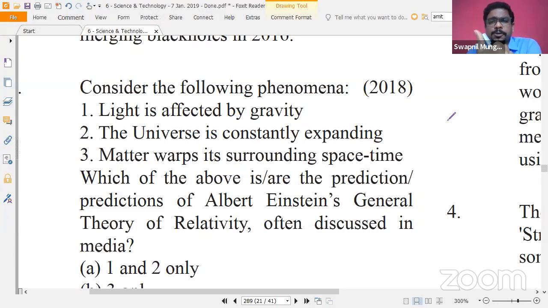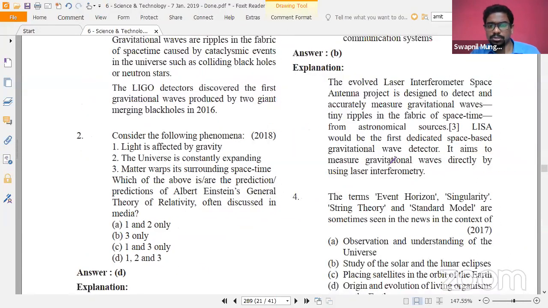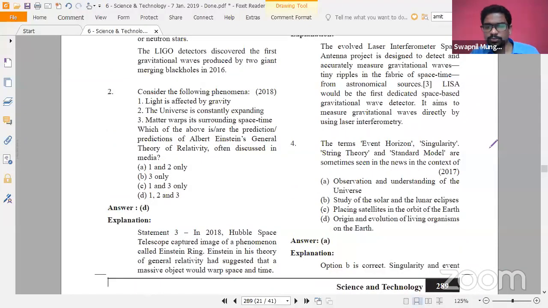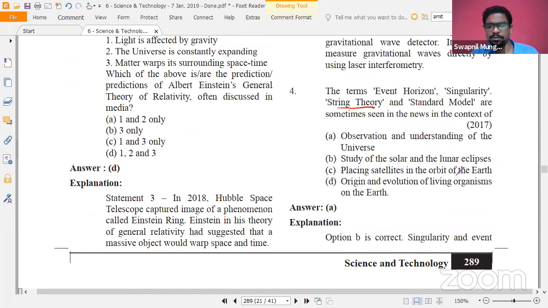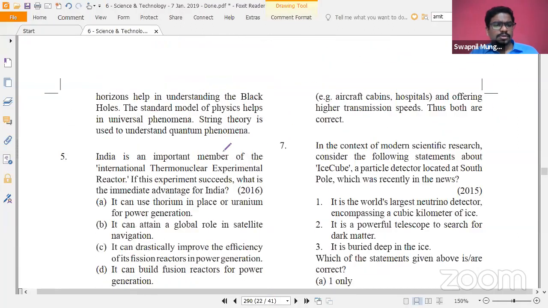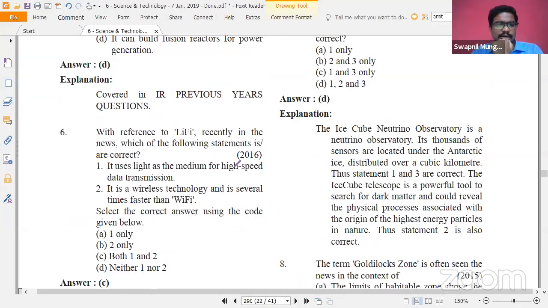Gravity is definitely going to be important. Magnetism is there, which is important. Refraction, reflection. All these kinds of things have direct application in various applications that we are right now using. So you must be aware about the basics of such particular facts as well. You can see all such things over here. So gravity related questions are there, and Albert Einstein's equation, etc. Event horizon, singularity, string theory, etc. Questions related to understanding of the universe. So these kinds of questions are asked in this.